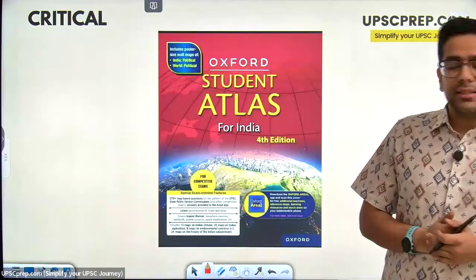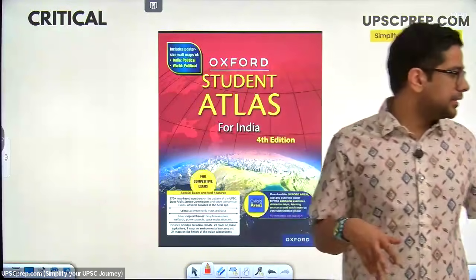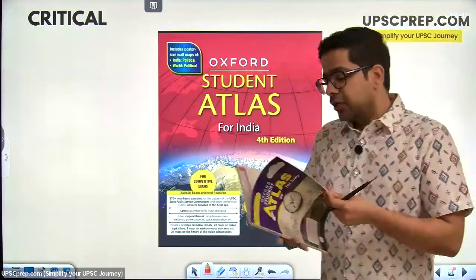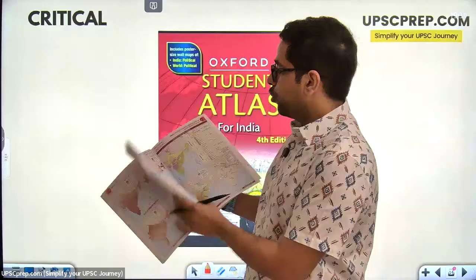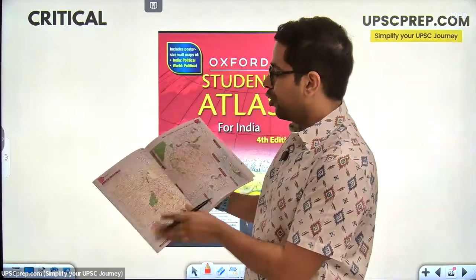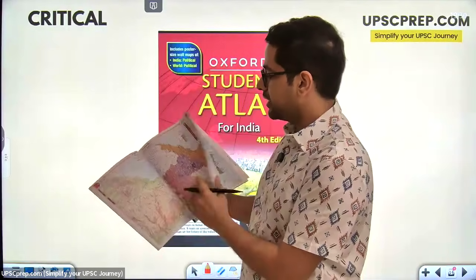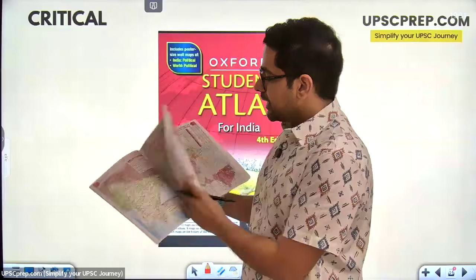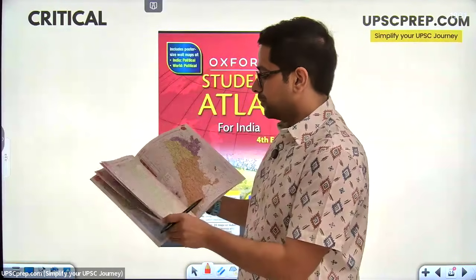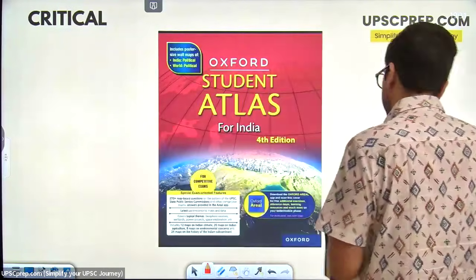So Chavi is asking which basic things need to be covered in the atlas. So in the atlas, you'll see in the beginning a lot of maps are given: chota map, bada map, XYZ. So your primary concern in the atlas is going to be in two areas. First area,